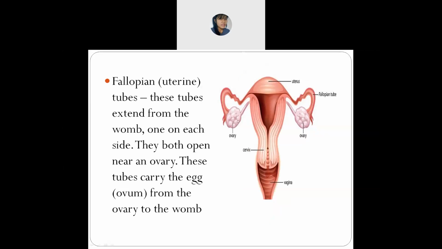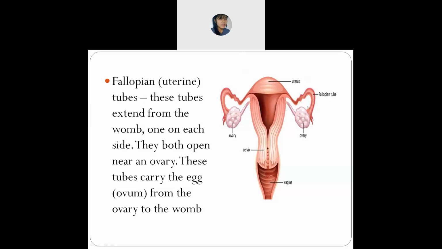Yes or no? Is this one the uterus? Is this one the fallopian tube or not? No.